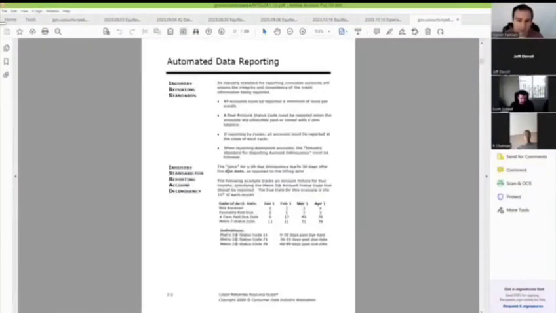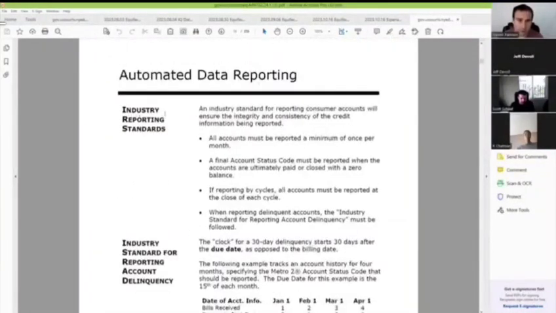And if we go down here to section 2, industry reporting standards, all accounts must be reported a minimum of once per month, okay? So we have a debt collector that we make the assumption contractually agreed, in order to report credit, which is a debt collection activity based on the precedent. So in order to use credit reporting to collect on a debt, they agreed to report monthly, and they're not reporting monthly, okay? So that's a deceptive activity in relation to the collection of a debt, okay? That we're putting this together like this, okay?